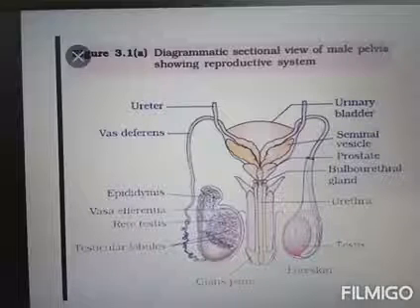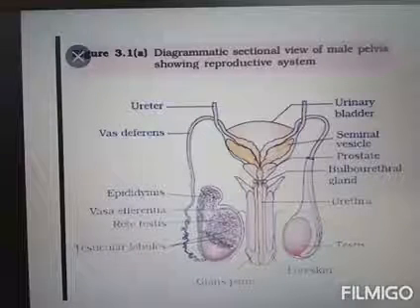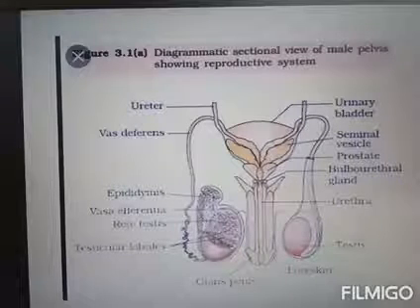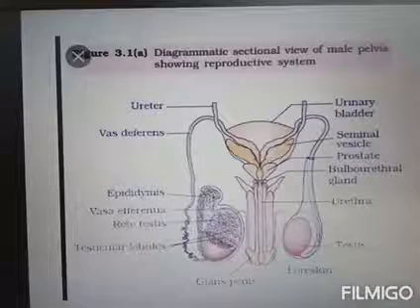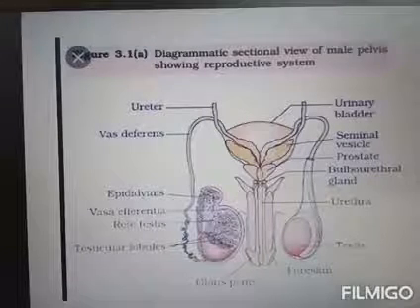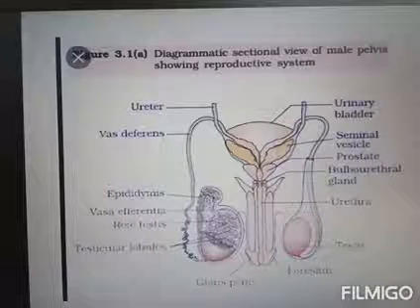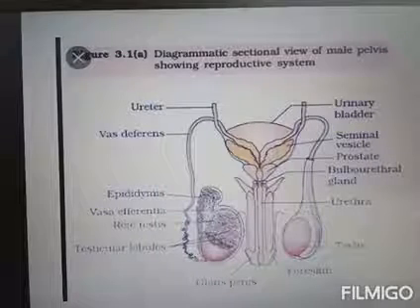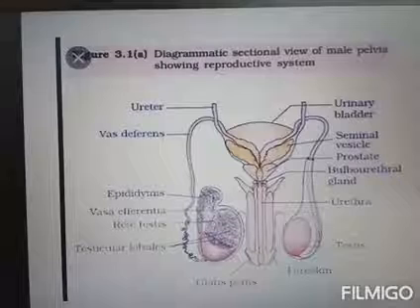Its secretions are needed during sexual excitation, and act as a lubricant for the penis and also neutralize any urine in the urethra.